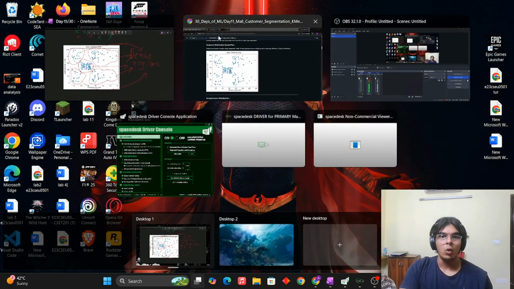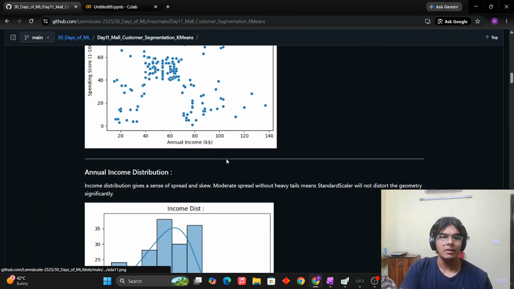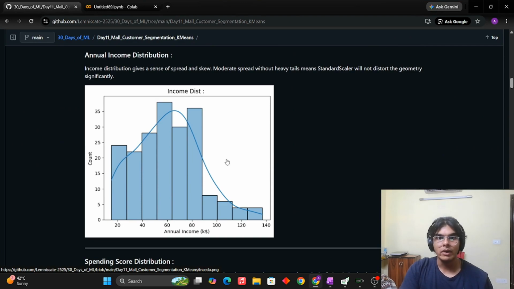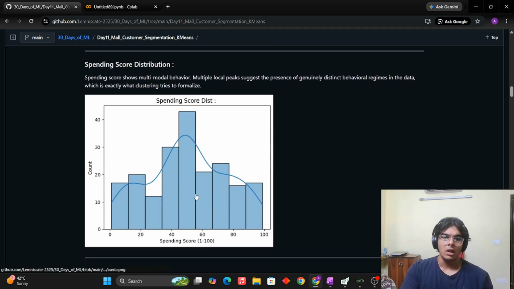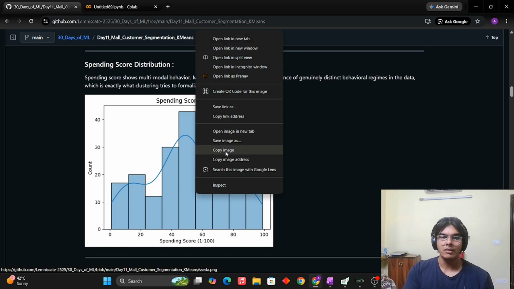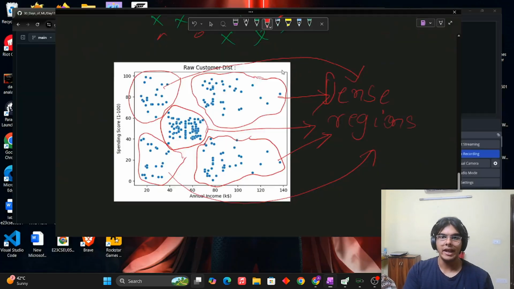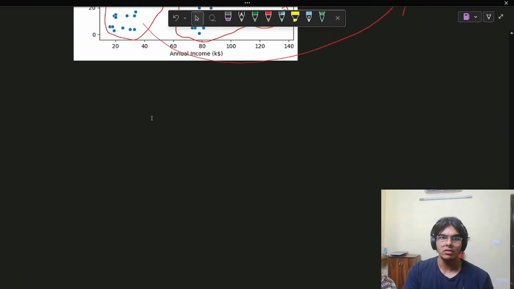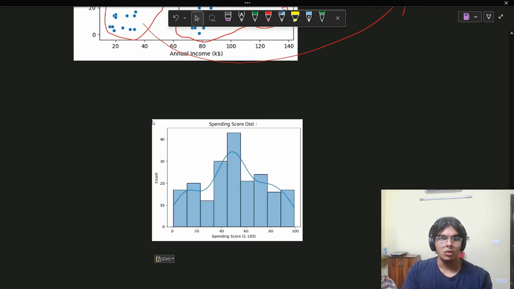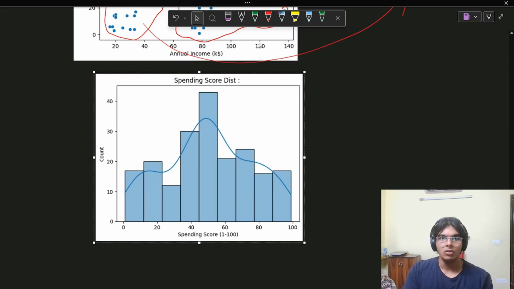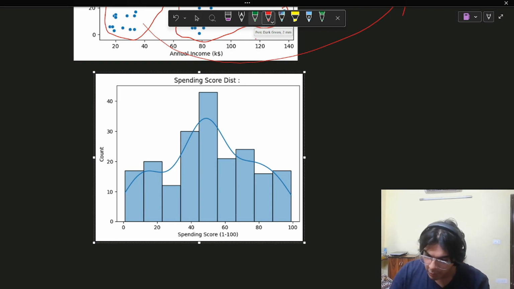Okay. Now, going back to the EDA, let me open this up. Okay. So these are some more important distributions that we see. This is just the histogram of the income distribution. This is the same for the spending score. Now, I'm again going to copy this and show you something in this. It's very direct to understand, and you will definitely enjoy this. So let me just paste it quickly here. Okay. So let me enlarge this just a second. Yeah. So, I've pasted this here. Now, let me move on.